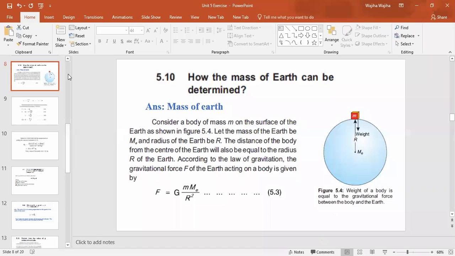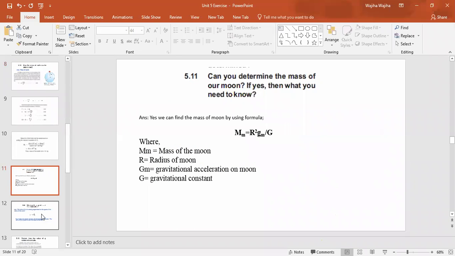Okay, ma'am. Open page number 110. How can the mass of the Earth be determined? You can also write from your book. For the answer, you can write the whole topic 5.2, mass of Earth. And you also have to draw diagram 5.4. This is the answer for 5.10. Now the next question is 5.11. You have to write from the slide.